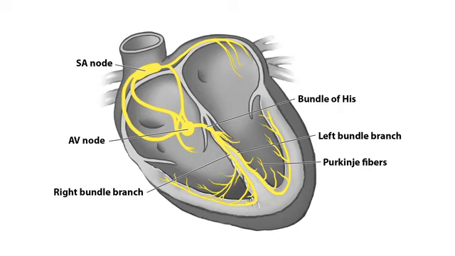If all of these are non-functional and then the ventricles have to start doing this, then potentially you're going to get these really wide QRSs. It's going to be longer than that 120 milliseconds, longer than your 3 boxes. So that's a good thing to know, that where is the originating signal coming from. If it's from the top of the heart and if it's going through the regular conduction system, it's going to be really skinny QRS. But if it's coming from the bottom of the heart or from the ventricles or something else is going wrong, then you're going to get a really wide QRS.